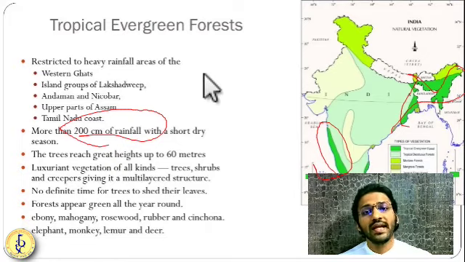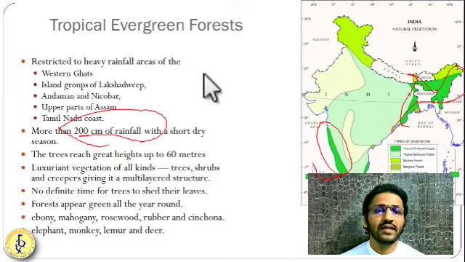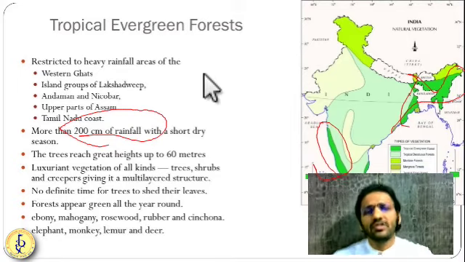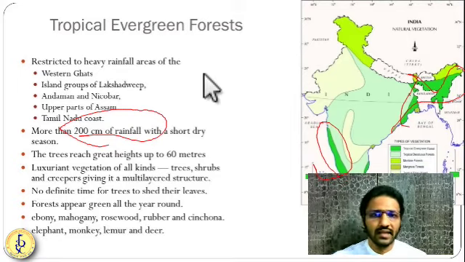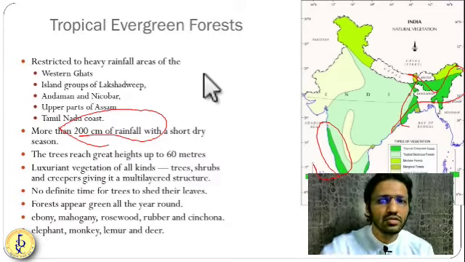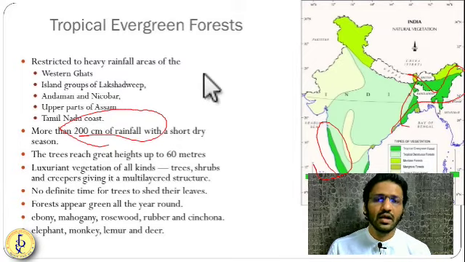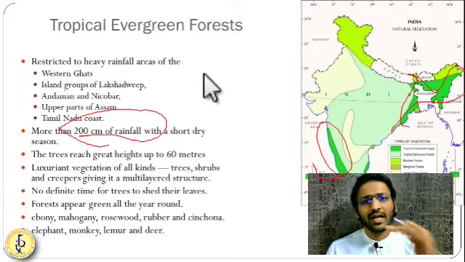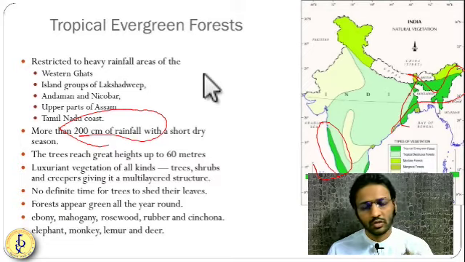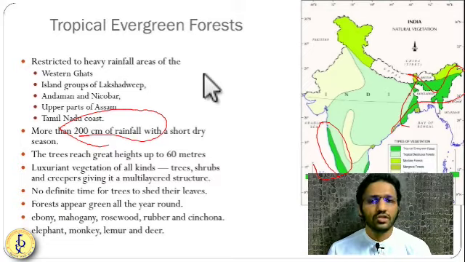Here trees grow very high. If you go to South India, even south of Andhra, you will see the Nilgiris in Tamil Nadu. Very huge trees, almost 60-70 meters in height. Even higher than 60 meters you will find in this region. You will find all types of vegetation, from tall trees to medium trees to short trees, to shrubs as well as grasses, creepers, everything.